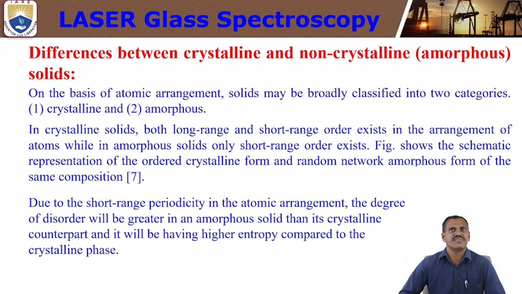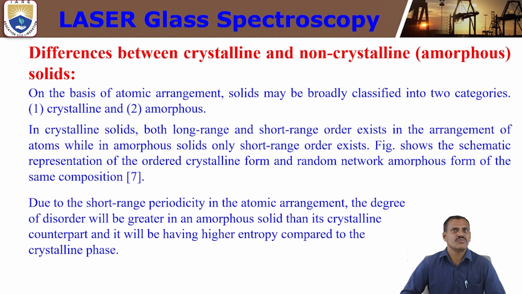Next, what is the difference between crystalline and non-crystalline? Non-crystalline is nothing but amorphous material. In solids, on the basis of atomic arrangement, solids may be broadly classified into two categories: crystalline and non-crystalline, meaning amorphous. Examples of amorphous material are glass or plastic. Examples of crystalline material are sodium chloride, NaCl, salt, and diamond. Next, graphite is also a crystalline material. These are the different kinds of crystalline materials.